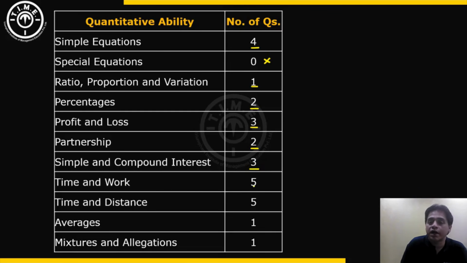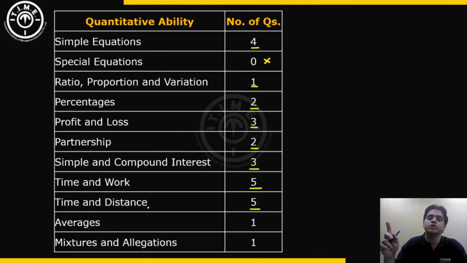Time and work had 5 questions. And out of those 5 questions, there were a couple of questions that were similar to each other. So if you were able to solve one, you will be able to also solve the other. The questions were based on the same idea. So time and work, 5 questions were asked, varying in difficulty from easy to moderate. Time and distance, 5 questions were asked. Here again, there were a couple of questions that were based on the same concept. So if you are able to solve one, you will also get the other.